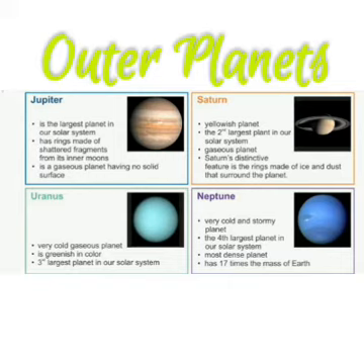Jupiter is the largest planet in our solar system, has rings made of shattered fragments from its inner moon. It is a gaseous planet having no solid surface. Saturn, the yellowish planet and the second largest planet in our solar system. The distinguishing feature of Saturn is the rings made of ice and dust that surround the planet. Uranus, a very cold gaseous planet, greenish in color and the third largest planet in our solar system.